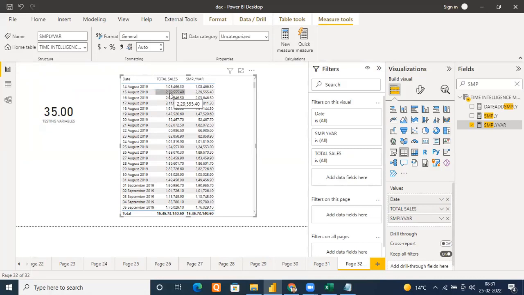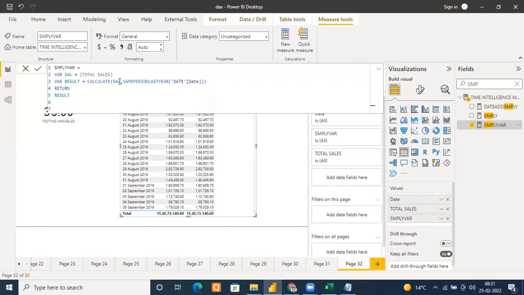The moment I enter the second row, the expression will be evaluated for the current context once again. 15 August. So first of all, the sell variable that we have created will be evaluated. What is that? Total sales. So what will be total sales? 229455. So that will become constant now. So even in calculate, it is not going to change. It will give you the same result. Doesn't matter what you specify here, because this expression has already been evaluated by the variable. Fine, everyone. Please tell me, are you getting the logic of why I'm getting the result wrong?